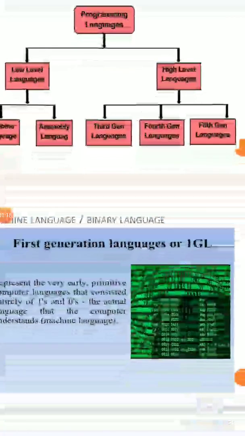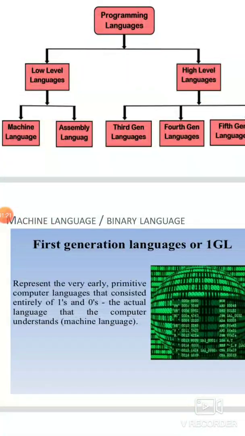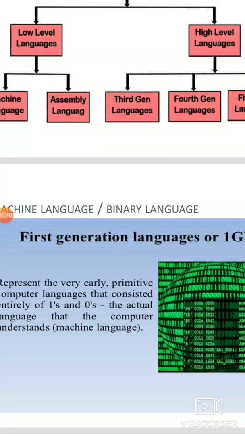Now what is first generation language? First generation languages are the early computer languages which mainly consist of ones and zeros, and these ones and zeros are known as machine language. It is also known as binary language. This language is called binary language because it consists of only two symbols, one and zero. Binary means bi means two. So since two symbols are used, 1 and 0, it is known as binary language.